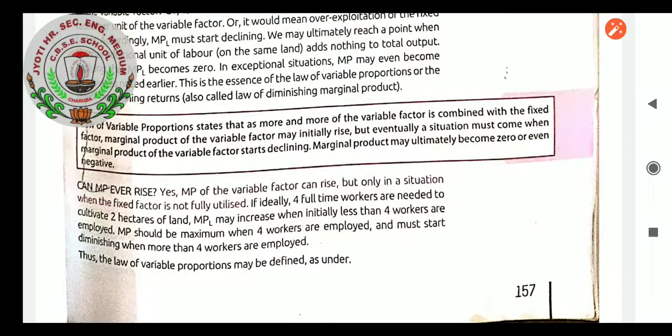Let us have the one line statement of the law of variable proportion, which states that as more and more of the variable factor is combined with the fixed factor, marginal product of the variable factor may initially rise. What will rise? Marginal product of the variable factor will rise, but eventually a situation will come when marginal product of the variable factor starts declining. Marginal product may ultimately become zero or even negative.